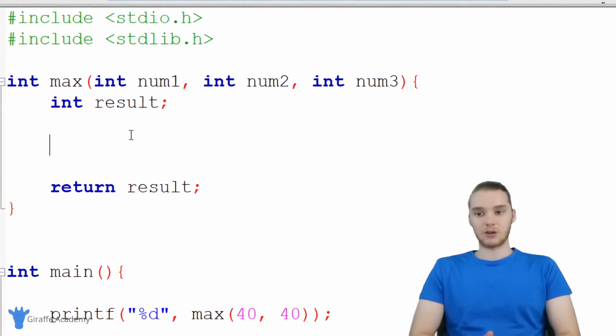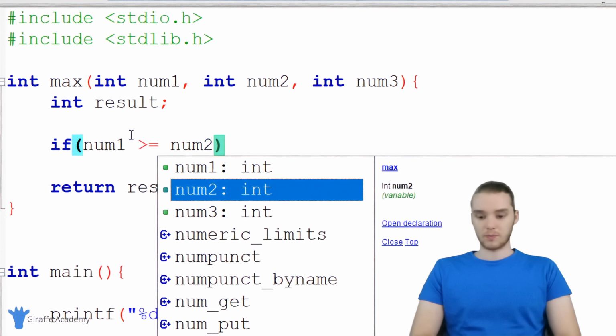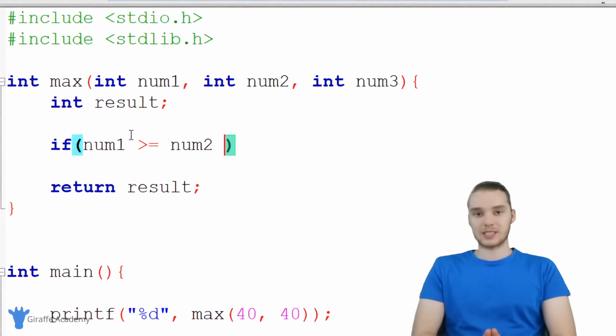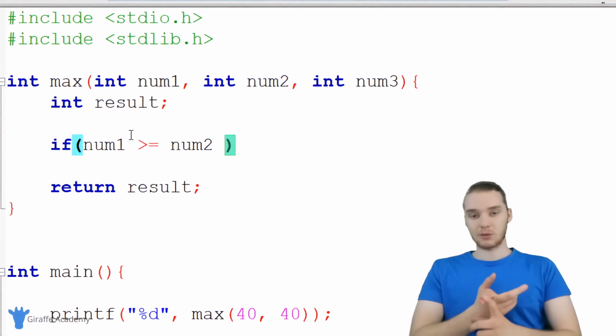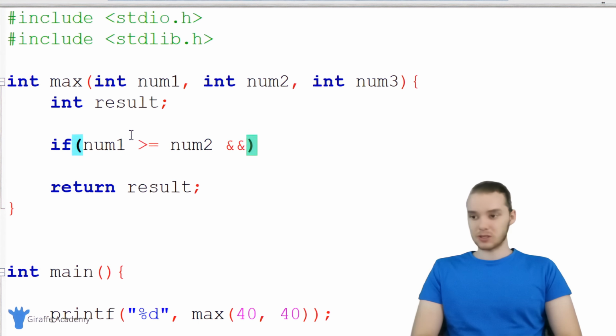So I'm going to show you guys how to do this, and we're actually going to be introducing a couple more concepts for if statements. I'm just going to say if, and I want to check a condition. I basically want to see if num1 is greater than or equal to num2 and num3. So down here I can say num1 is greater than or equal to num2. And now I also want to check to see if num1 is greater than or equal to num3. Because if num1 is greater than or equal to num2 and it's greater than or equal to num3, we know num1 is the biggest. So I can use this special signal here.